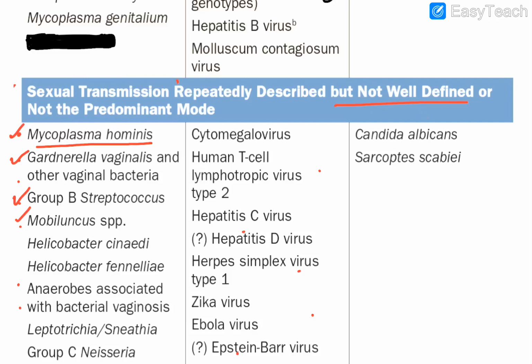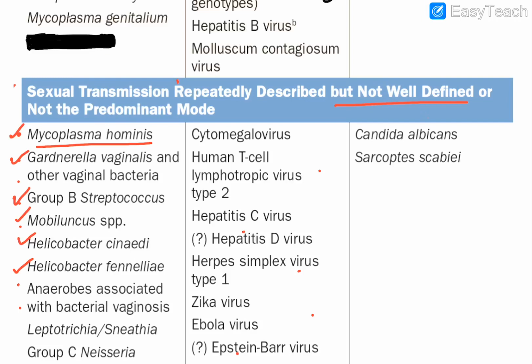Then you have Mobiluncus, another fellow which causes bacterial vaginosis. Now you have to remember certain atypical names of Helicobacter species which are sexually transmitted, but obviously not well defined: Helicobacter cinaedi and Helicobacter fennelliae. We are not talking about pylori.